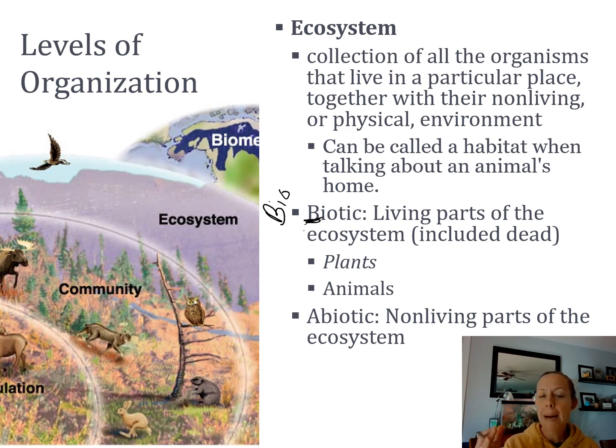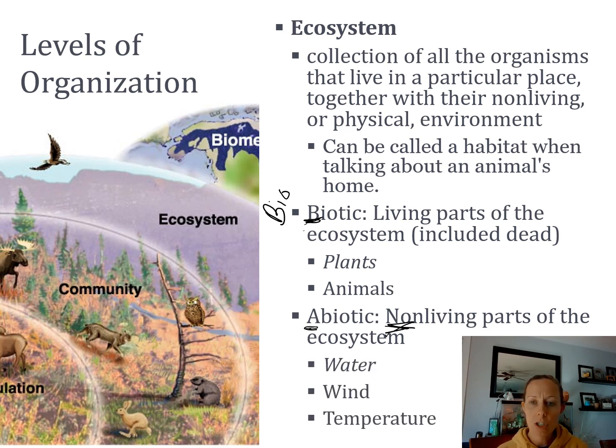And then our abiotic is non-living because A means non. When we see A, it usually means non. So non-living parts of the ecosystem, this is like the water, the wind, the air temperature, the humidity, the rocks, the dirt, right? Okay, so ecosystem is going to include our biotic and our abiotic.